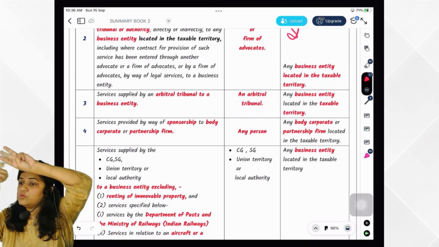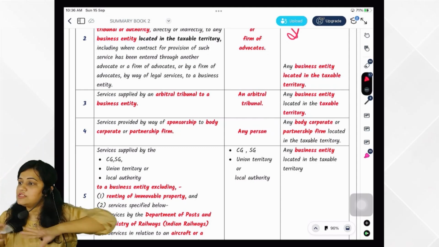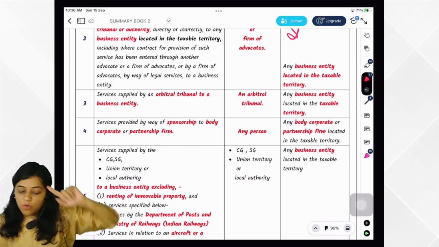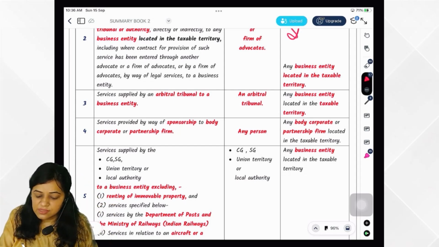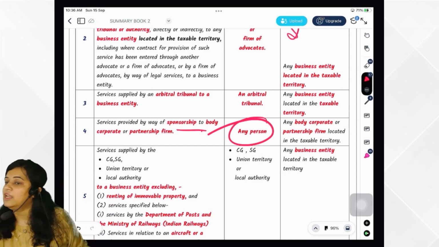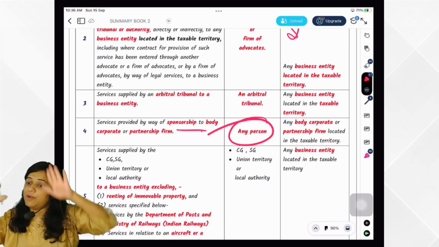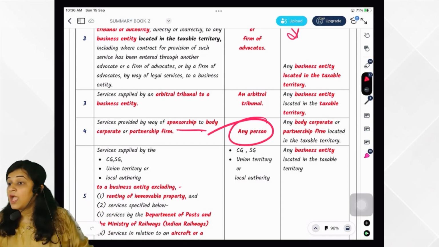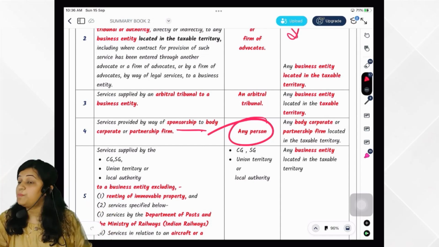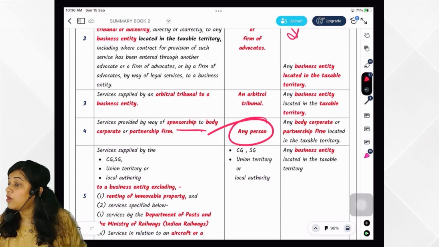What is the service? Who is the supplier? Who is the recipient? If it falls, it is under RCM, otherwise not. Okay, then sponsorship services. Who is the supplier? Any person. Who is the recipient? Either body corporate or partnership firm located in taxable territory. LLP is also regarded as partnership firm for reverse charge purpose.